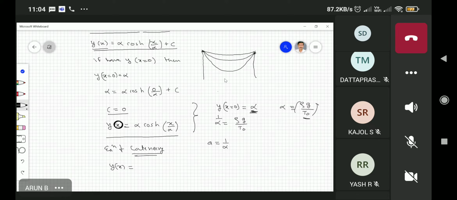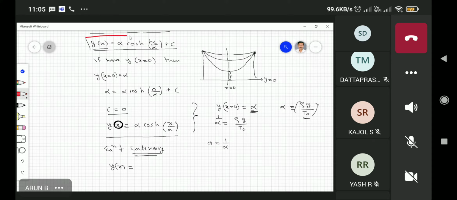See, this distance, let us say this is the ground. So I am defining my y equal to 0 here, and at this point x is equal to 0, in order to match this constant. Otherwise this constant is as it is. Did you understand the problem?